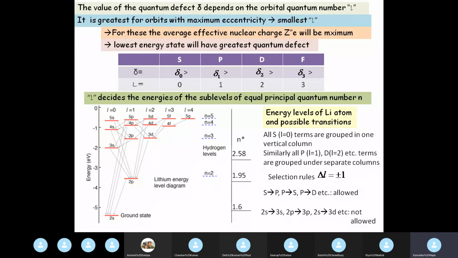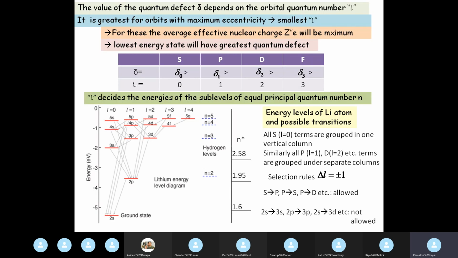What we are interested in here is the fact that we saw that each spectral line in any series of the alkali spectra is a singlet. Singlet means just single lines. See, from any one state to the next, for example from 3s to 2p, we have only one line. From 4s to 2p, we have only one line.